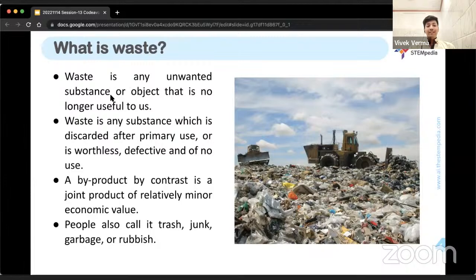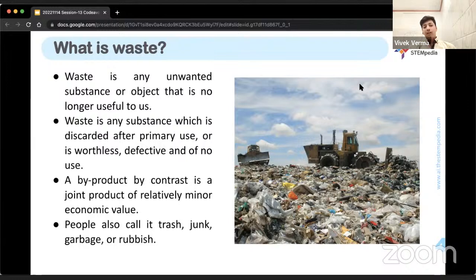Coming to what exactly waste is, because we are going to make a waste management system in this session. So first of all, we need to understand what waste is, right? A lot of you might say that the waste is what the person comes for every day from the dustbin, and we throw away the waste that is in our dustbin. So that is waste for us. But what exactly is that? That waste is the unwanted substance or the unwanted objects that we no longer need.